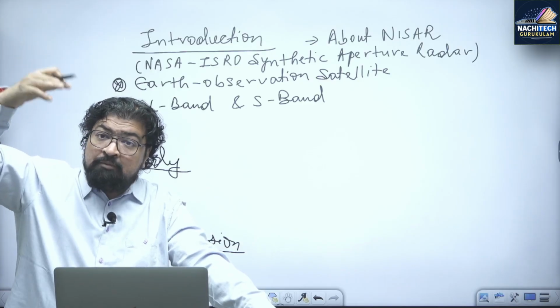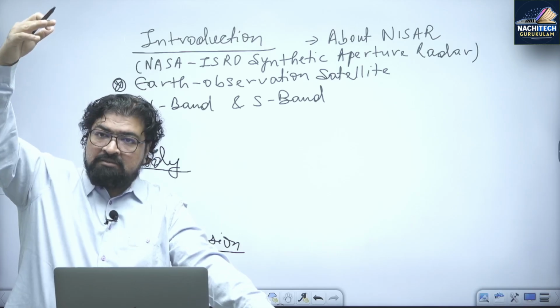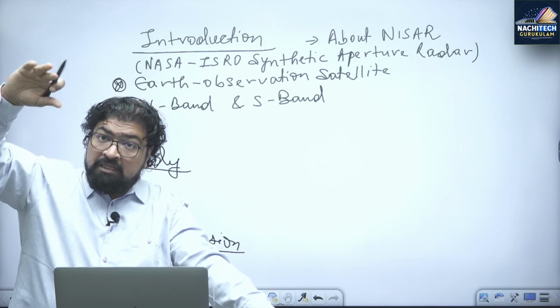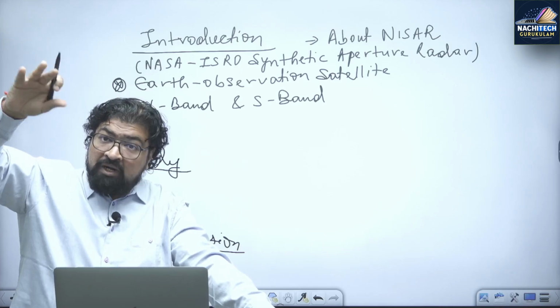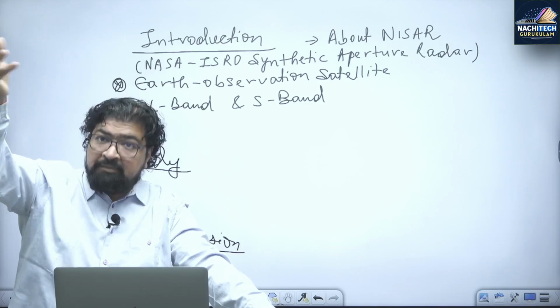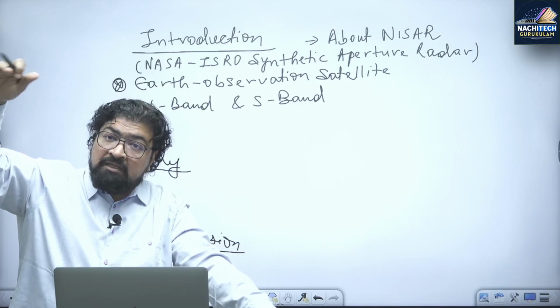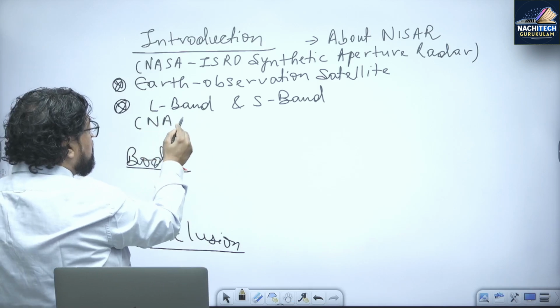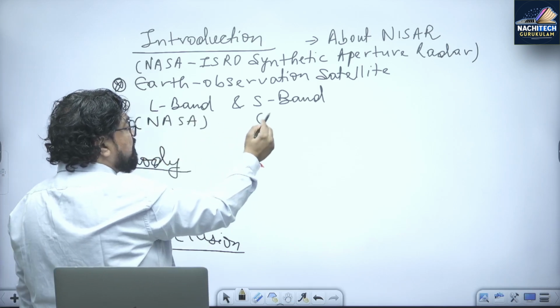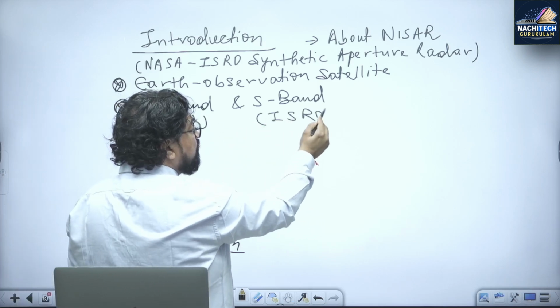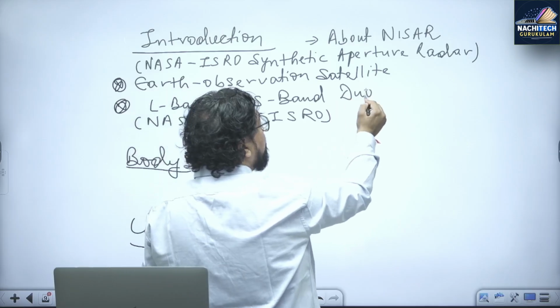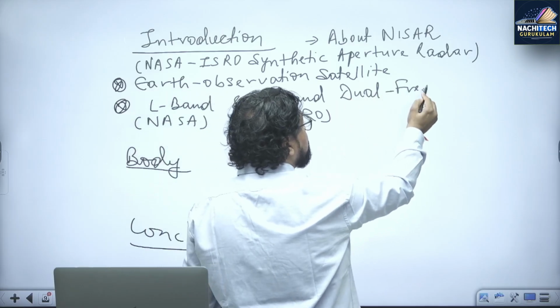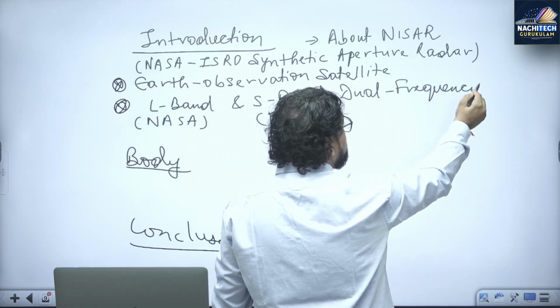What is something called a band, a frequency band, L band and S band. One is being provided by NASA, American Space Agency, another by ISRO. So this is given by America, NASA, but this is given by India, ISRO. So this is a dual frequency radar.